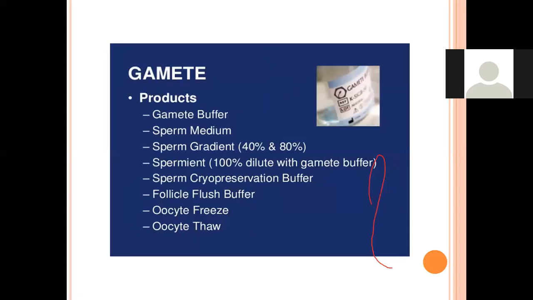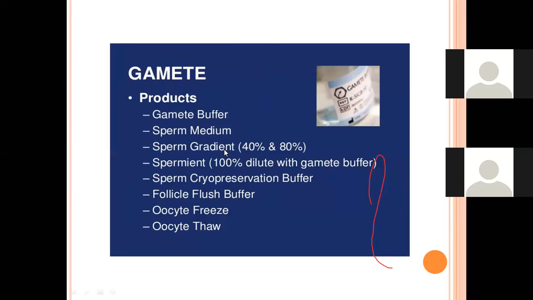This shows what media are used for washing the gametes: gamete buffer, sperm media, sperm gradient, sperm cryopreservation buffer. I'm showing which media can be used while preparing a semen sample, as well as when preparing the oocyte cumulus complex. It contains the follicular flush buffer, oocyte freeze, oocyte thaw. All these media are included.